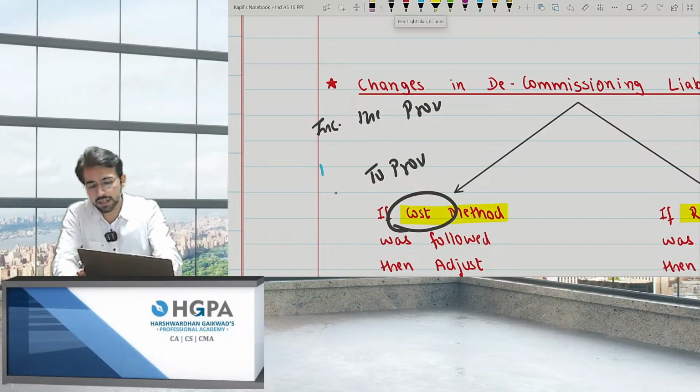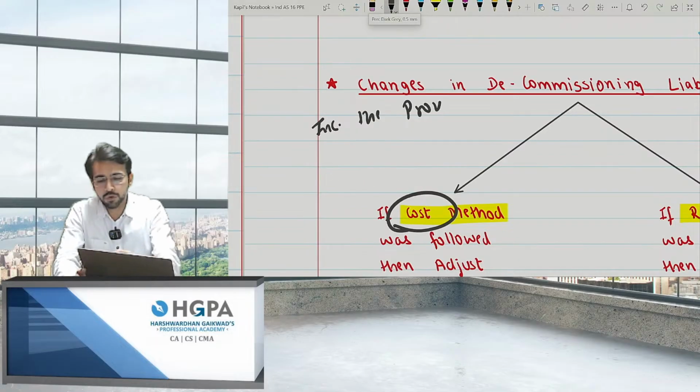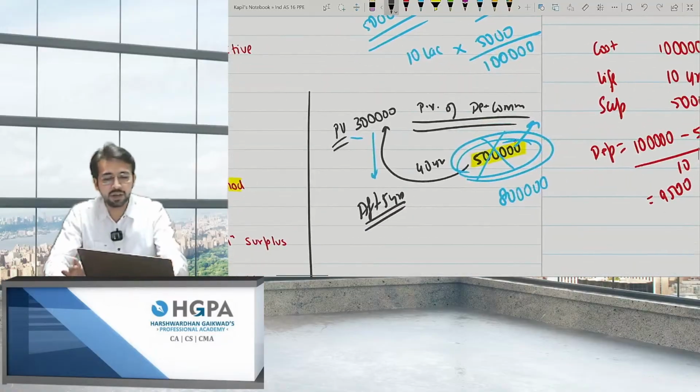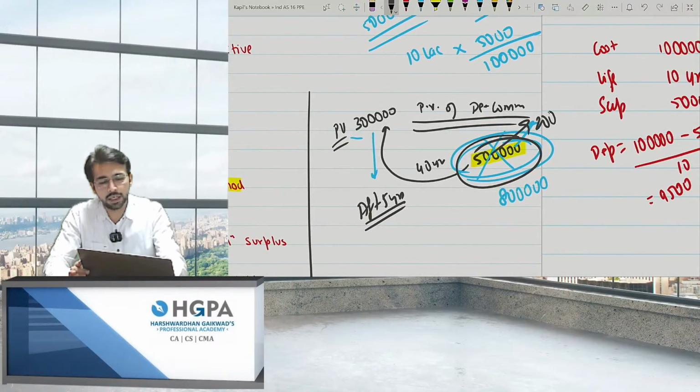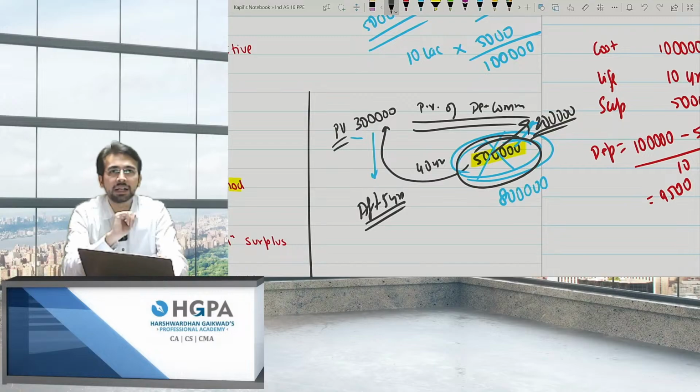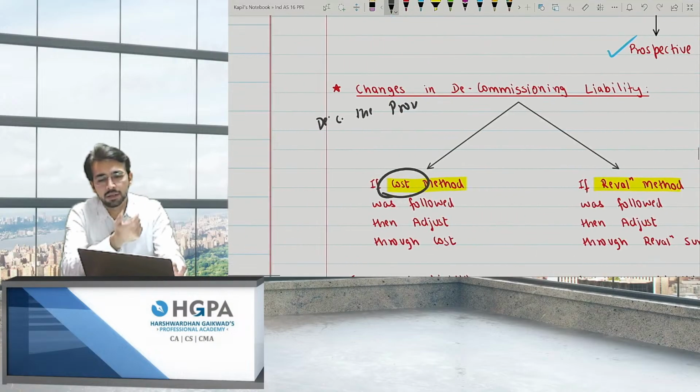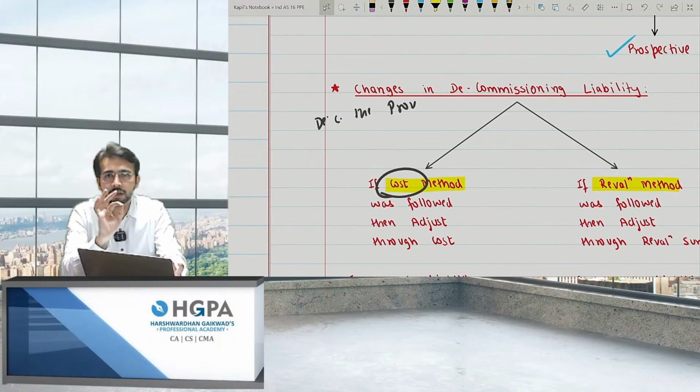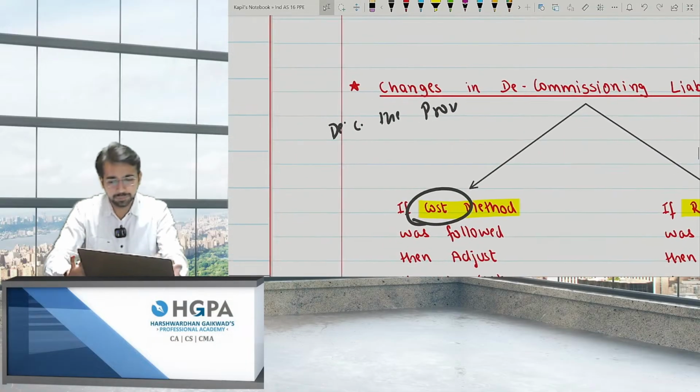Obviously, if you decrease, it will get reversed. If you decrease the provision, let's say initially you thought of 5 lakh rupees, but now you're telling that it will be only 2 lakh rupees. Obviously, the liability will decrease, right? So you need to decrease the liability. What amount, I'll explain. But what is the journal entry? That is very easy.